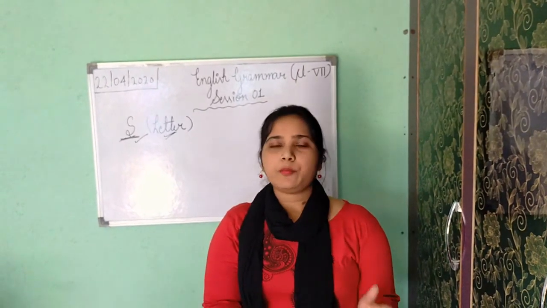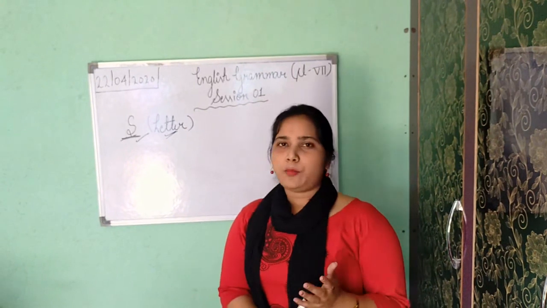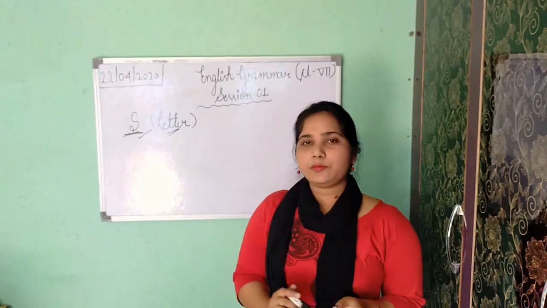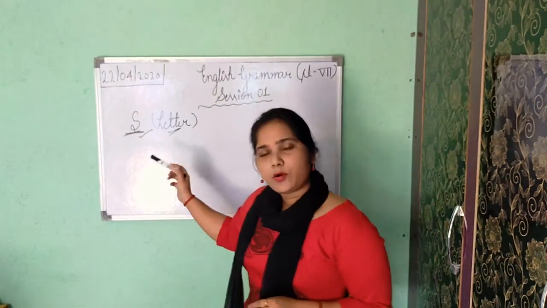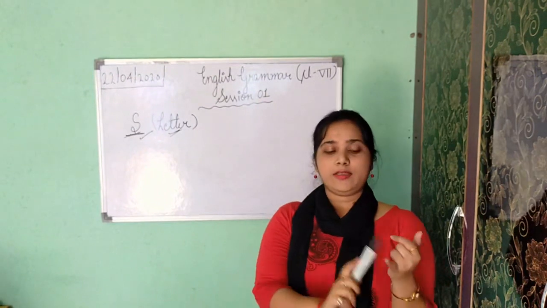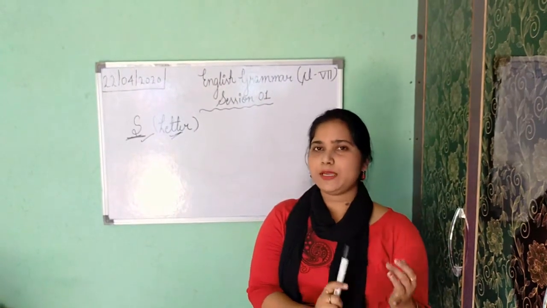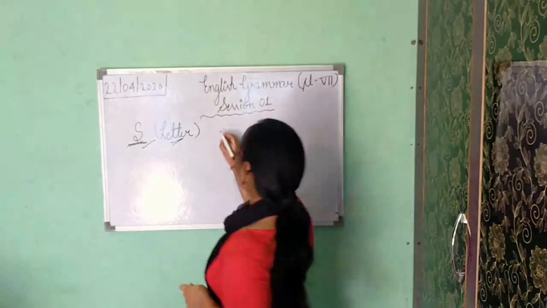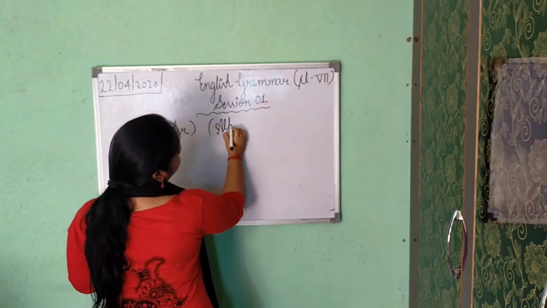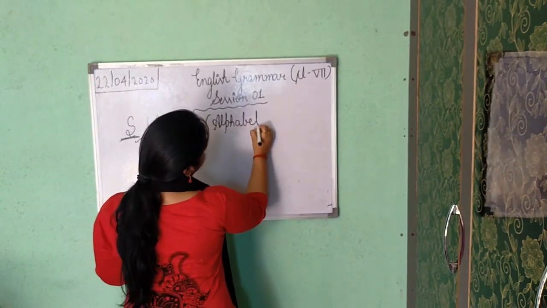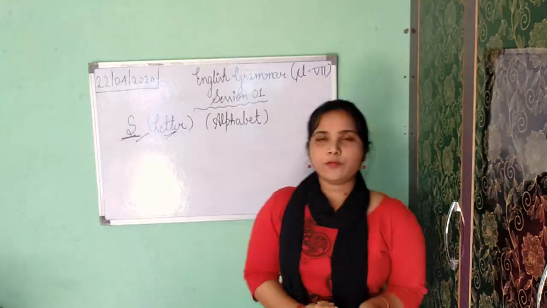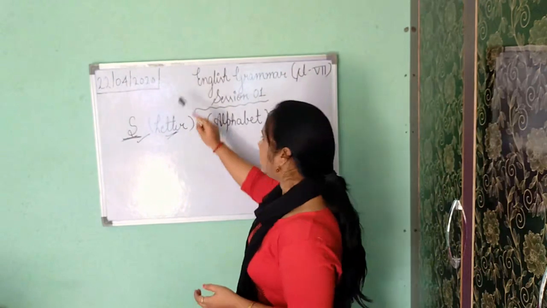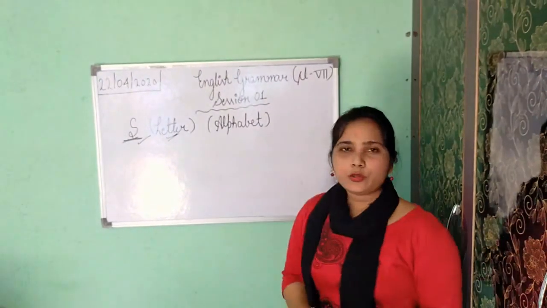Please have a pen or pencil along with a copy with you, so all the necessary definitions along with examples you will note. Please make sure. A letter is the smallest unit of any language, whether it is English, Hindi, Punjabi, Marathi, French, German or any language. Okay, is it clear now? There is one thing, alphabet. Many people get confused about what is the difference between a letter and an alphabet.